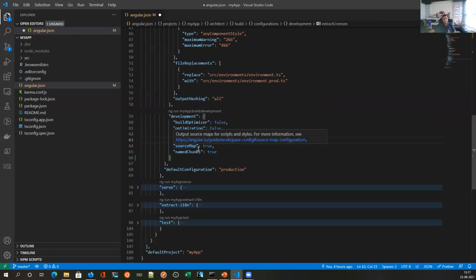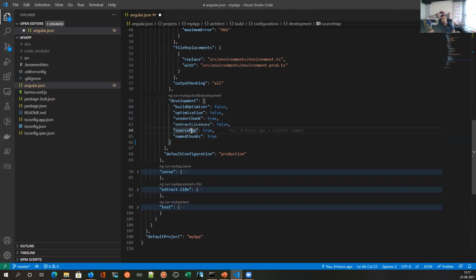We don't need licenses extracted in development environment. So in production, you have to ensure that you extract licenses. Because if you are using third-party libraries which are under GPL license or lesser GPL license, they all mandate that you put credits of the author. If they are not there, you cannot use those libraries. And if you use them after that also, you get sued. So ensure you are very compliant about licenses.